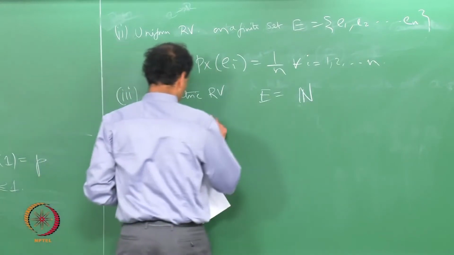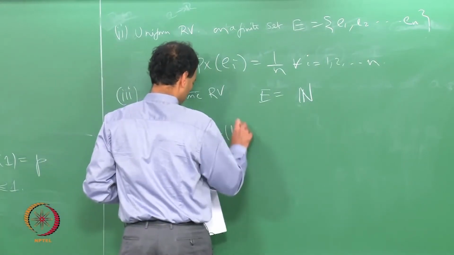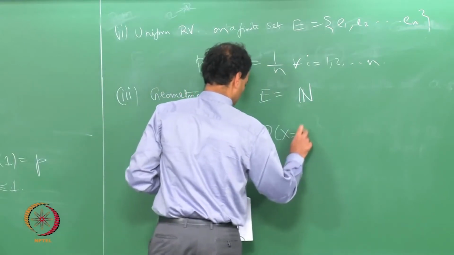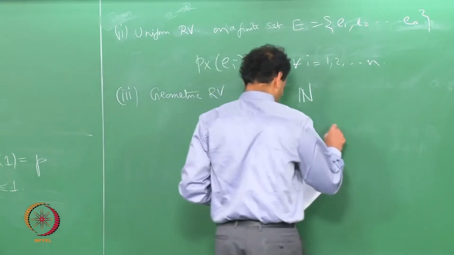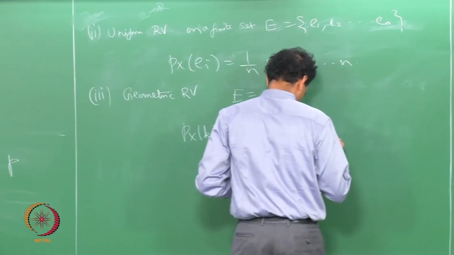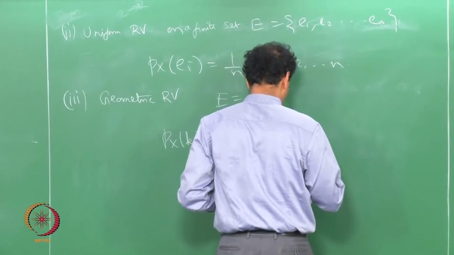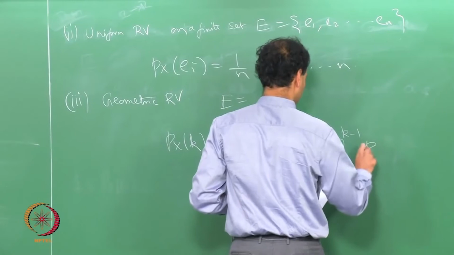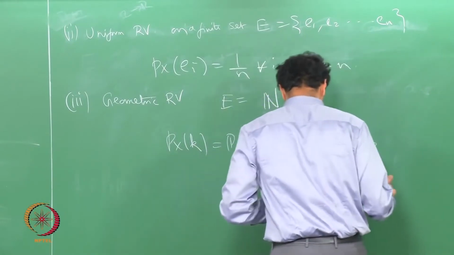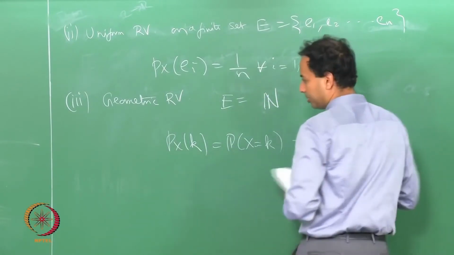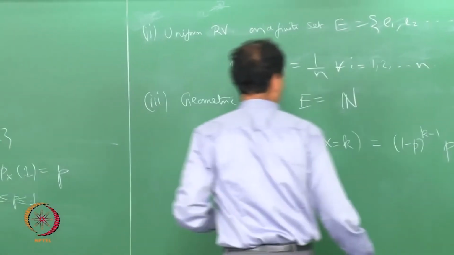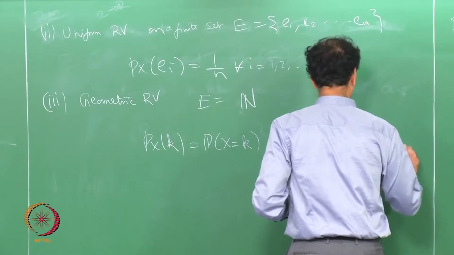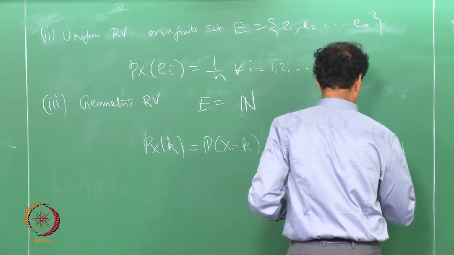So, I have to say that P_X(k), which is nothing but the probability of X equal to k, for the geometric random variable is (1 minus p) raised to k minus 1 times p, where again p is some parameter. So, k is in N and p is in (0, 1).